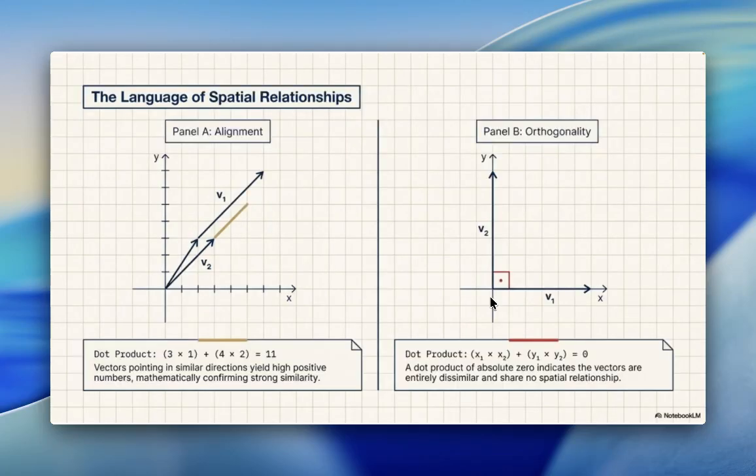The language of spatial relationship. Panel A, alignment: x and y dot product, 3 times 1 plus 4 times 2 is equal to 11. Vectors pointing in similar directions yield high positive numbers, mathematically confirming strong similarity. Panel B, orthogonality: dot product x1 times x2 plus y1 times y2 is equal to 0. A dot product of absolute 0 indicates the vectors are entirely dissimilar and share no spatial relationship.